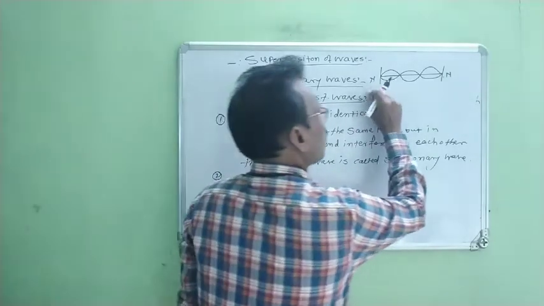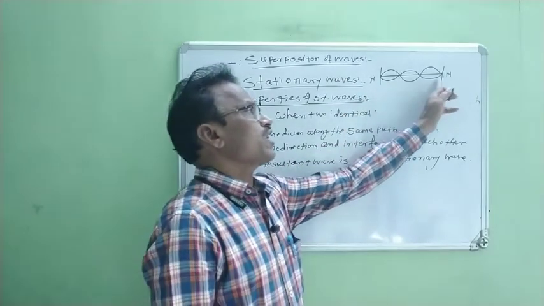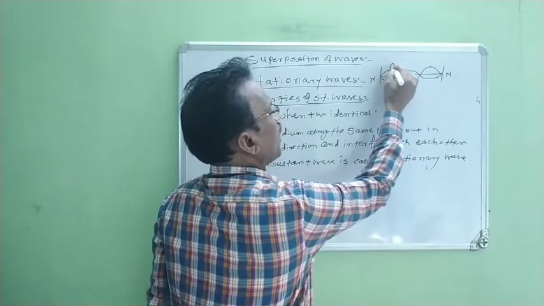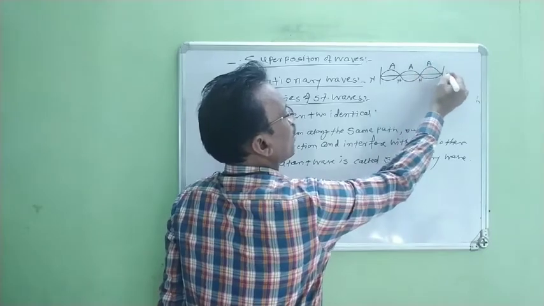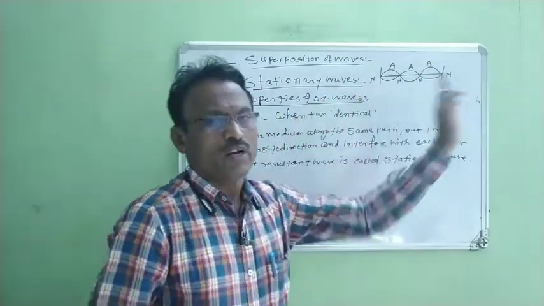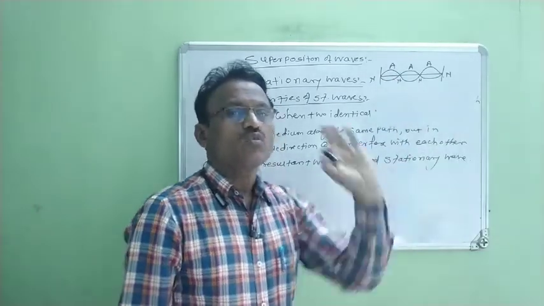Therefore, when stationary waves travel through the medium, we know that the medium is divided into alternate node, antinode, node, antinode, node, antinode, and node. Therefore, when the stationary waves travel through the medium, nodes and antinodes are produced alternately.